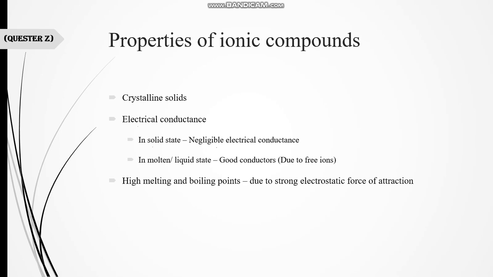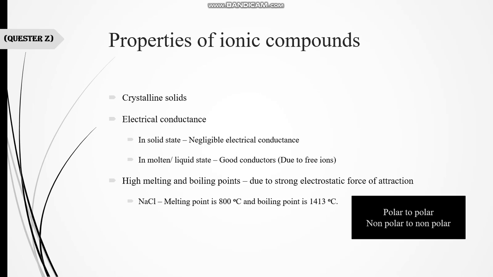They have high melting and boiling points. Why do they have high melting and boiling points? Due to the strong electrostatic force of attraction between opposite charges, positive and negative. Fourth one: if we talk about an example of high melting and boiling point, NaCl, the melting point is 800 degrees C and the boiling point is 1413 degrees Celsius. So, very high melting and boiling points.